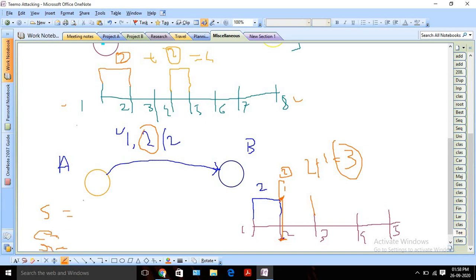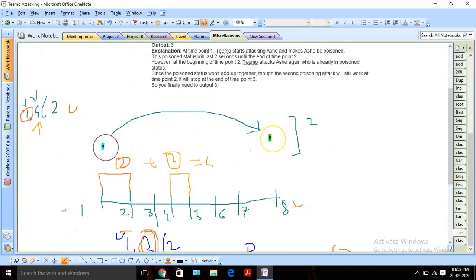Okay, now I need to check. So there are basically 2 conditions. Suppose we have 2 timestamps, 1 and 2. Whenever I am checking for 2, for this example 1 and 4.